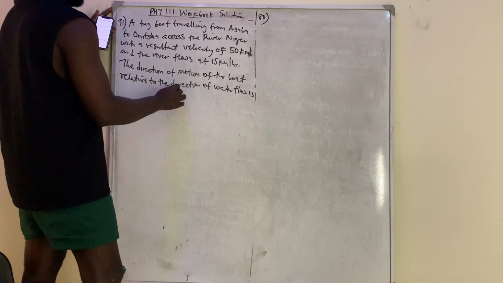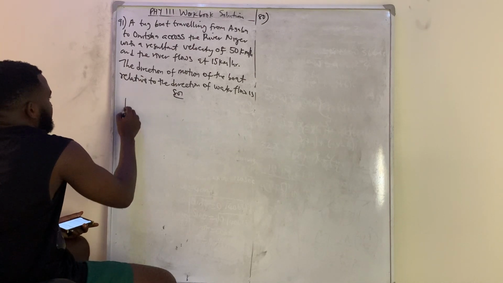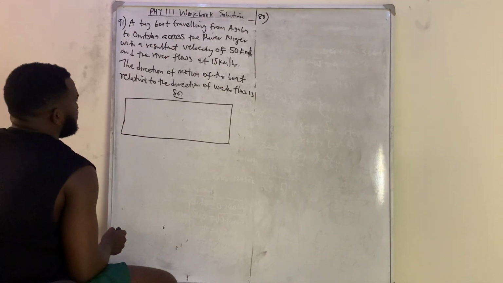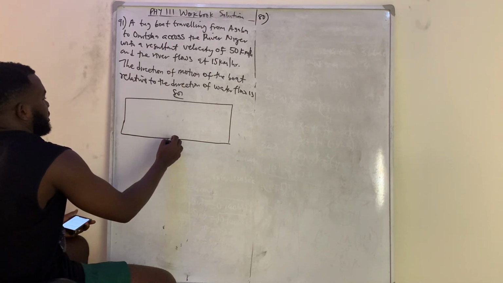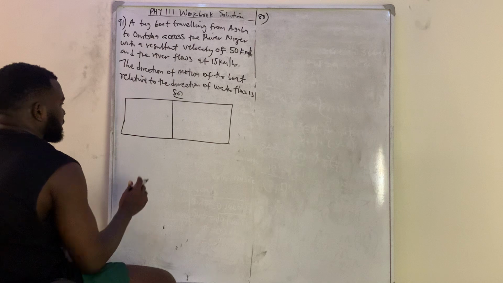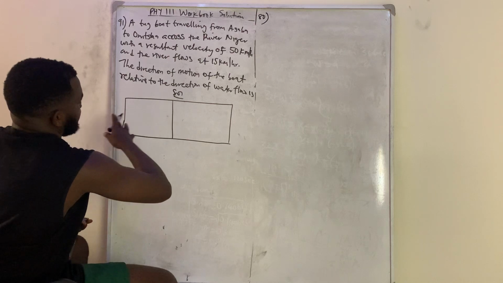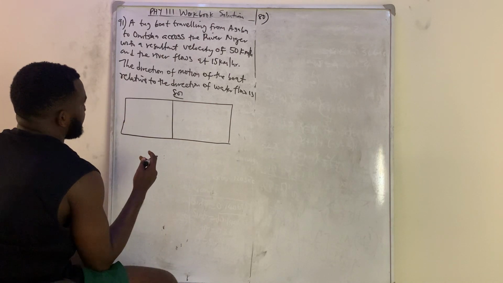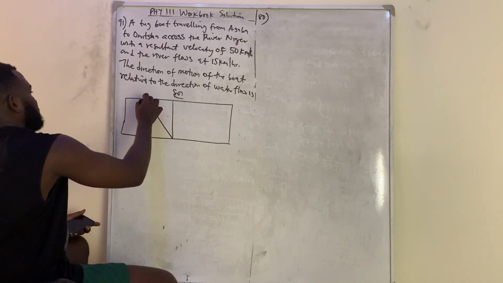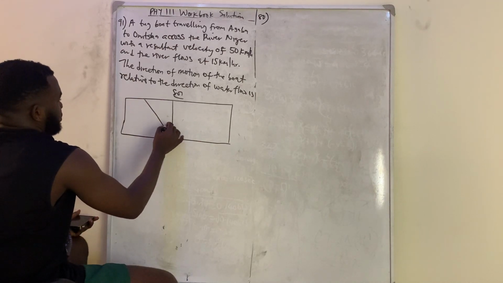Solution. Now I have the water like this. Let me say that this is the water that is flowing like this, and somebody wishes to cross from here to here. As the water is flowing, he has to be pushing in the opposite direction of the water, so the resultant goes this way, and this is the angle they will make.